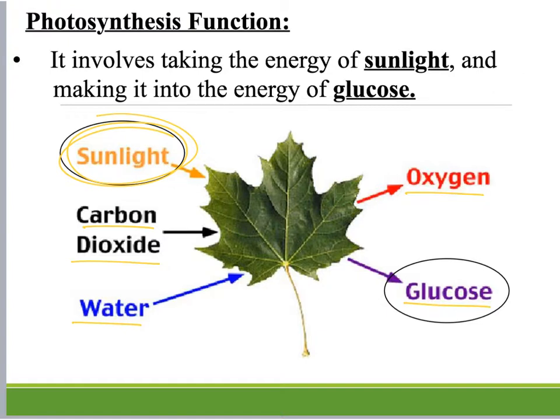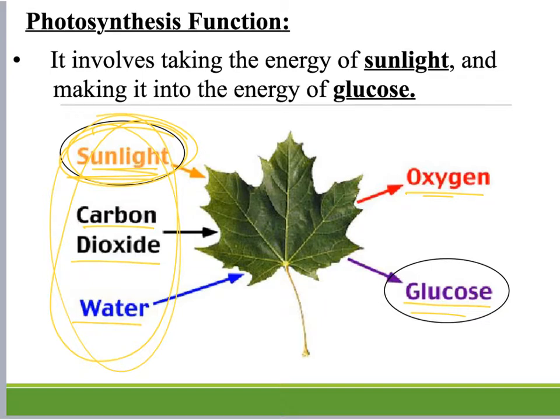This is a chemical reaction. Whenever I talk about and think about chemical reactions, I kind of think of it as like baking a cake. The things on the left, these are our ingredients. We're putting these in, and we have to have enough energy, in this case it's the form of sunlight, to get the product that we want. The products for photosynthesis are oxygen and glucose. But if we don't have that energy, our cake is never going to bake. Our chemical reaction is never going to take place, and we're not going to get the products that we want.